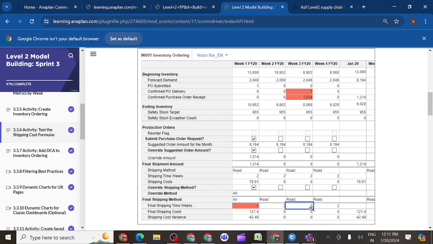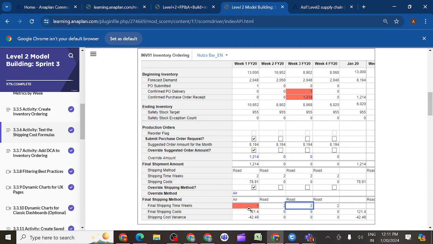Then I will get the PO submitted, and whatever amount is there, the PO delivery amount will arrive. Everywhere it checks 2 weeks earlier only. Here we would need to check 1 week earlier, and we don't have any way, because we have 2 weeks each and every time.